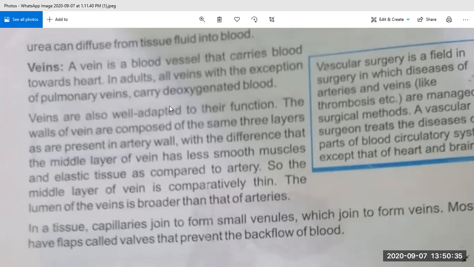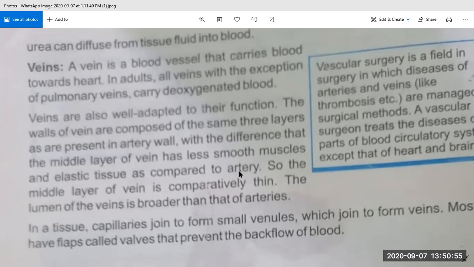You can see veins are also very adapted to their function. The walls of veins are composed of the same three layers as are present in the artery wall, with the difference that the middle layer of vein has less smooth muscle and elastic tissue as compared to artery.